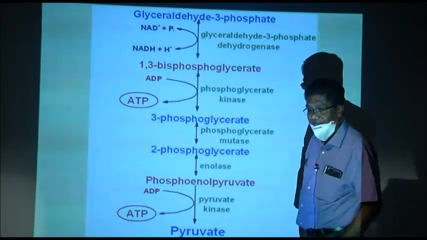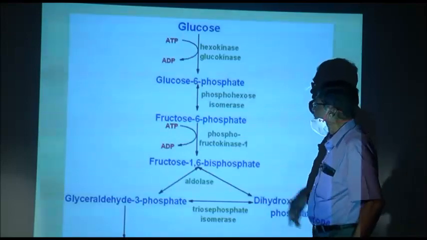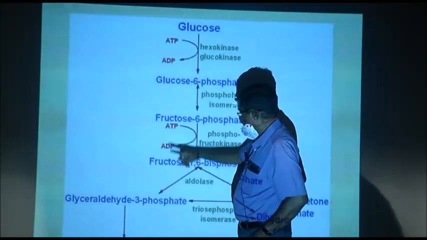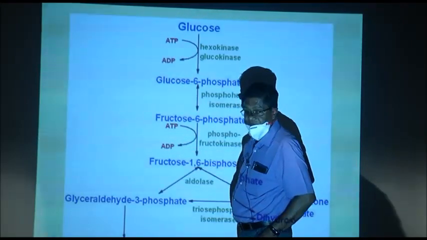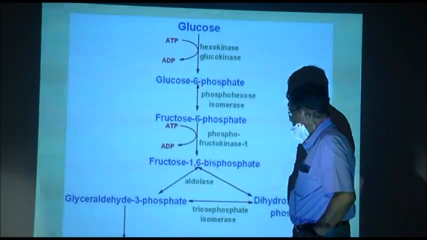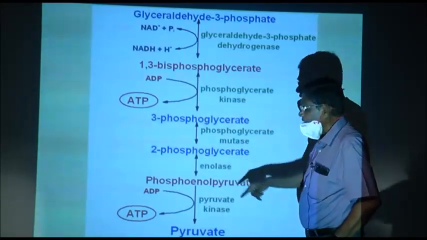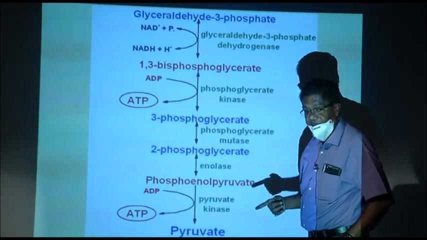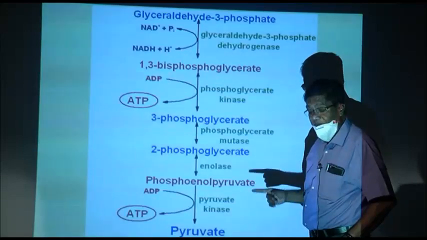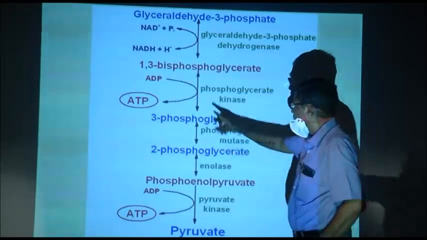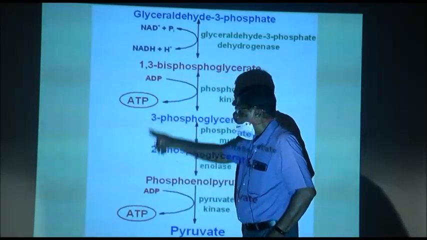Before going further, let us see how many ATPs are used and how many ATPs are formed. Now, here one ATP is used. Here one ATP is used. Further, here ATP is not used. What is used? ADP is used. What is formed? ATP is formed.